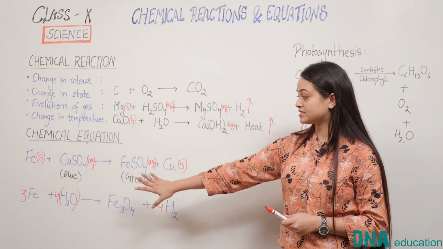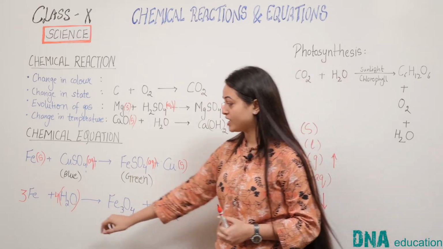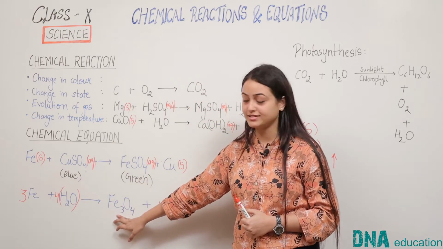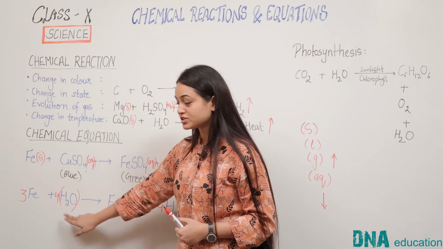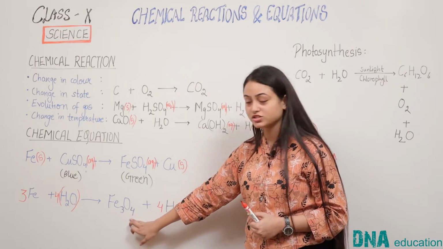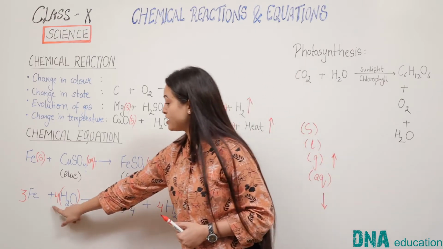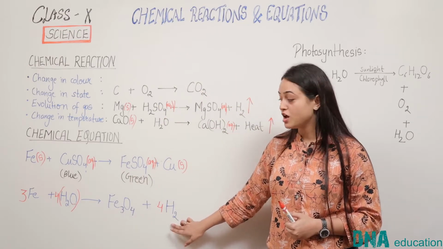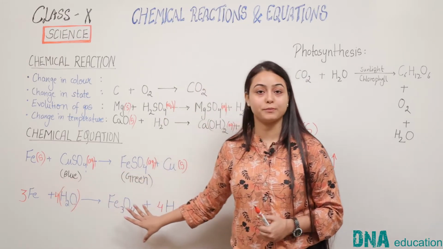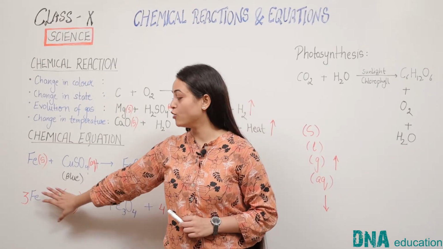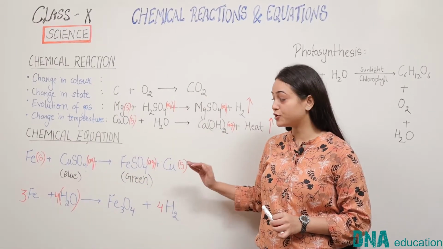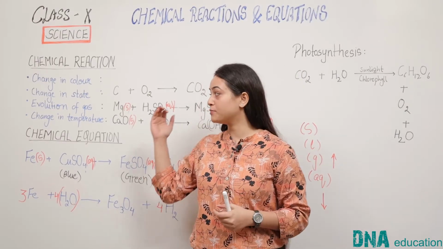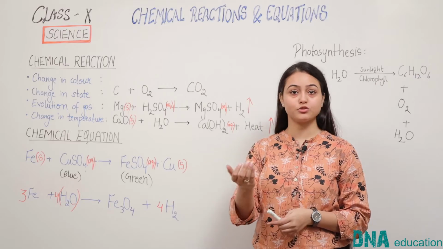Now let us see the complete equation again. 3 iron atoms and 3 iron atoms, balanced. 4 oxygen atoms and 4 oxygen atoms, balanced. 8 hydrogen atoms and 8 hydrogen atoms, balanced. So we see that the reaction now appears balanced. So this is how we balance equations, and using this hit and trial method, you can balance all the equations that you come up with.